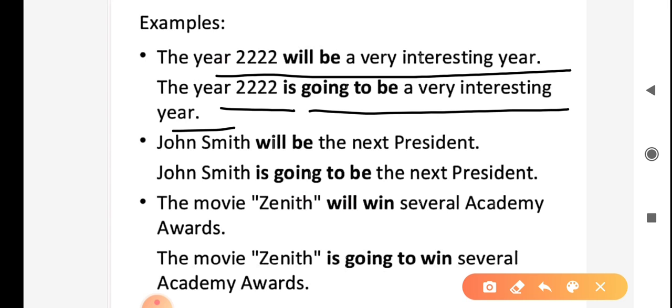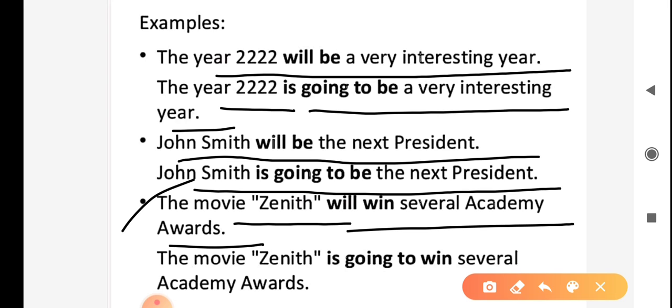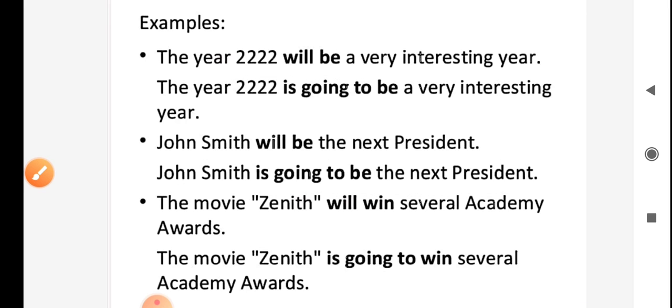There is no difference in meaning in both constructions. Next example, John Smith will be the next president. John Smith is going to be the next president. Next example, the movie Jannat will win several Academy Awards. The movie Zenith is going to win several Academy Awards.